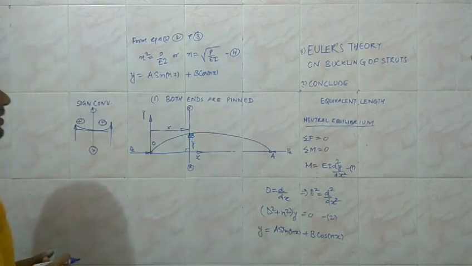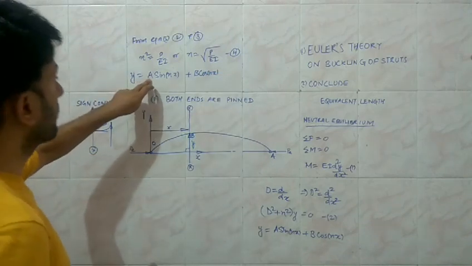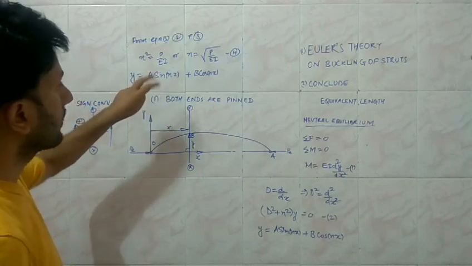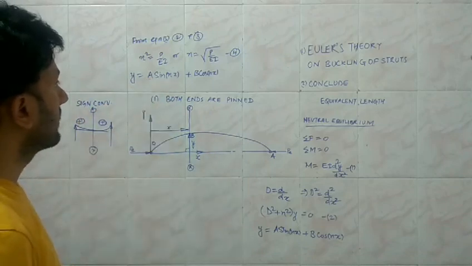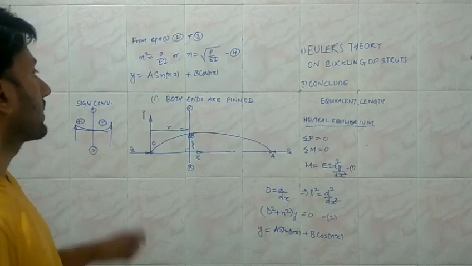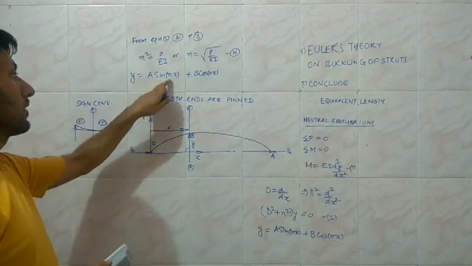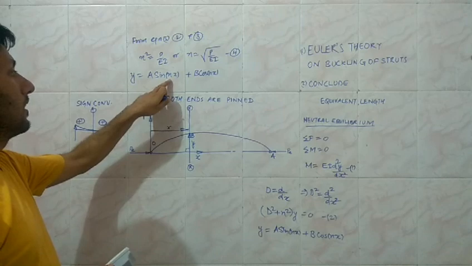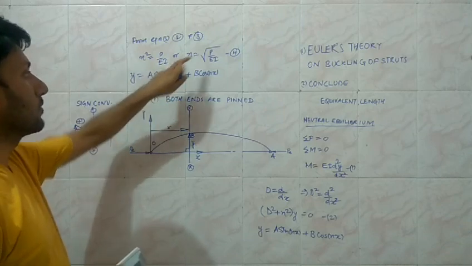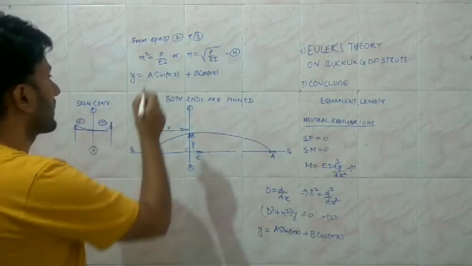In order to solve this equation we need the values of the two constants. It means we need the two boundary conditions, and we may require one more so that we are able to conclude the value of n, which is the term that contains the value of the critical load.